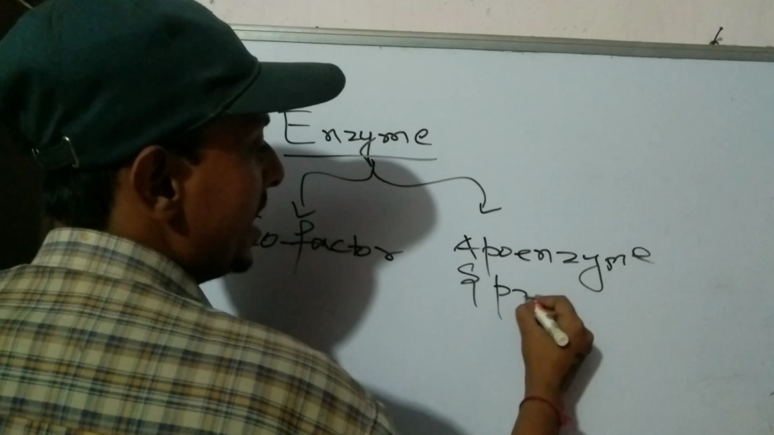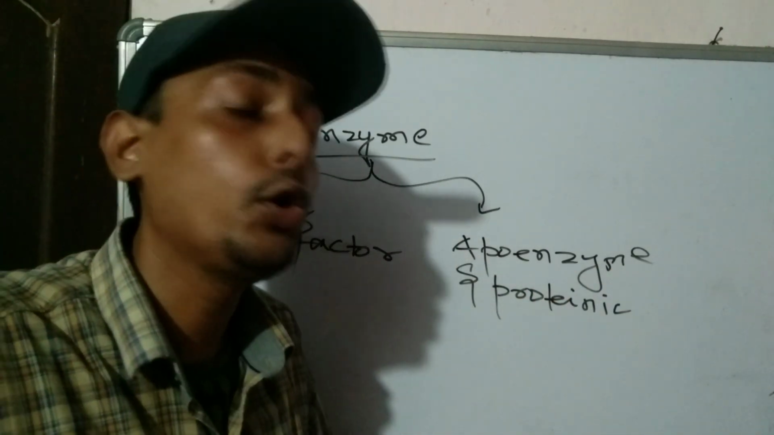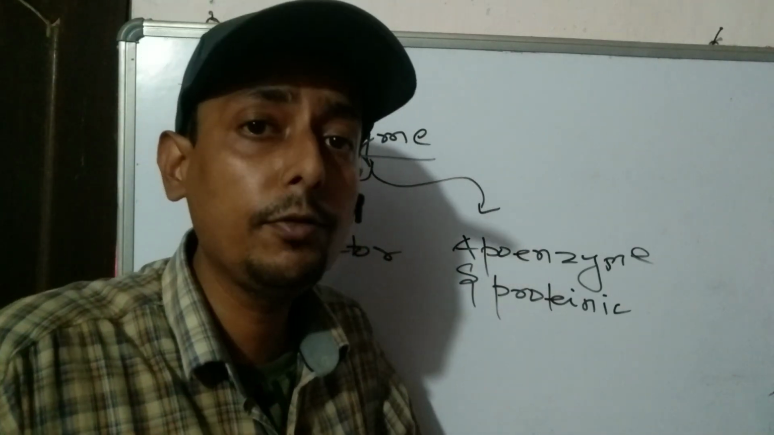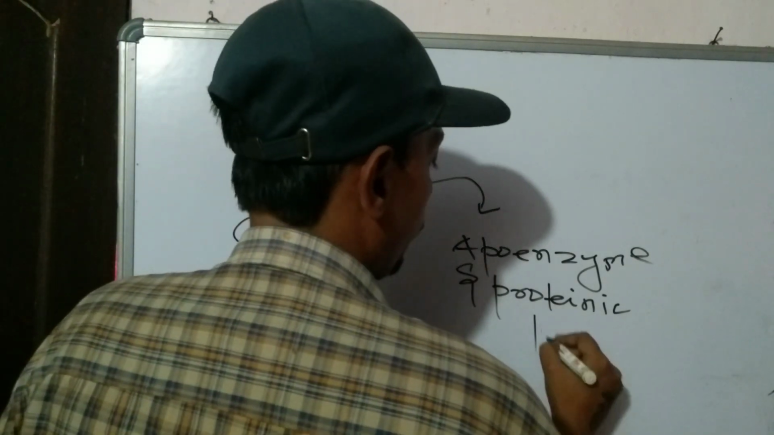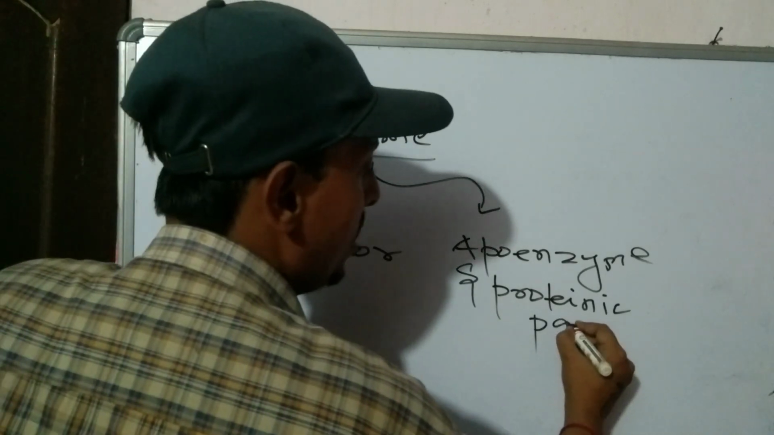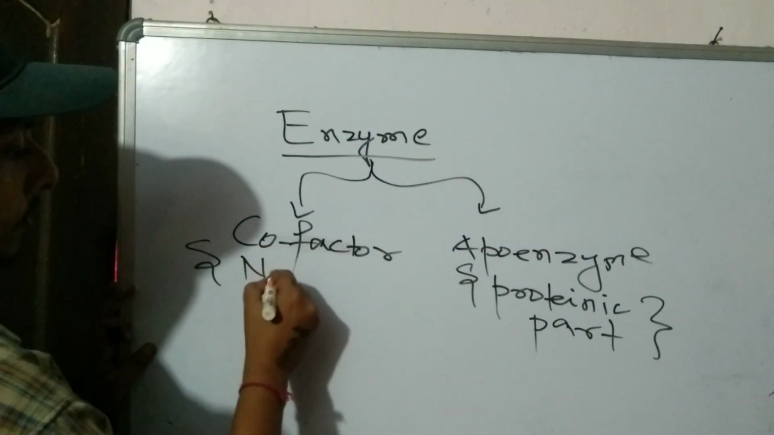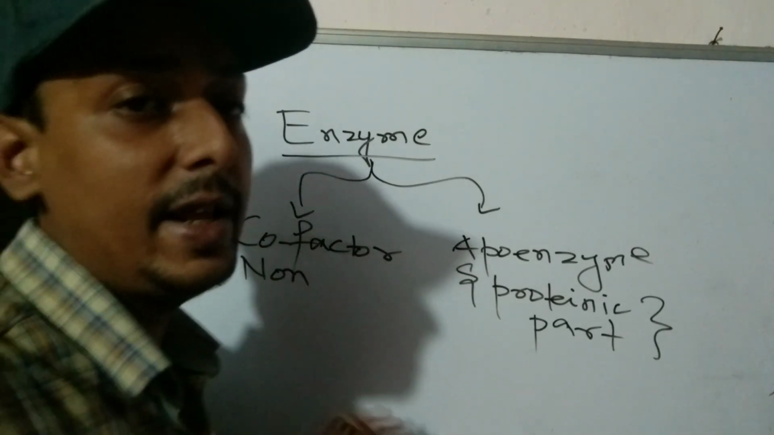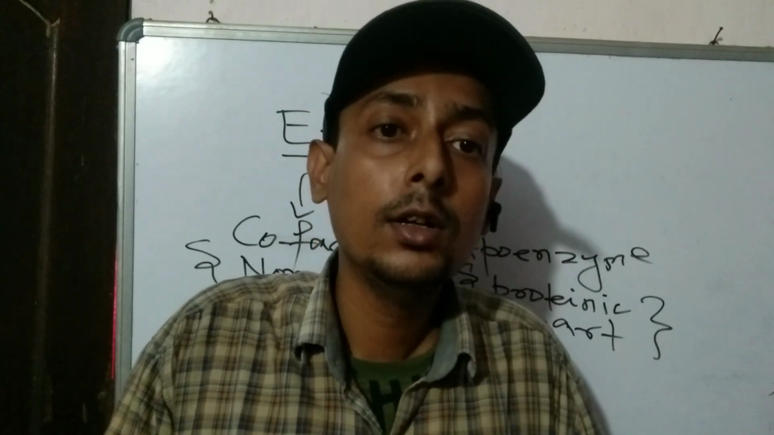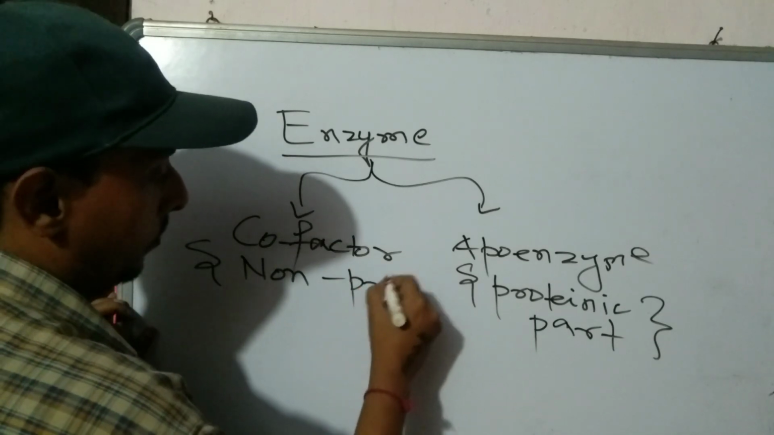Apoenzyme is a proteinic part. Chemically it is a protein, and you know a protein is a polymer of amino acids. So enzyme has cofactor and apoenzyme. Apoenzyme is proteinic part. This is non-proteinic part. What can it be if it is non-proteinic in nature? What is its chemical constituents? So it can be organic or it can be metal or inorganic. So it is non-proteinic